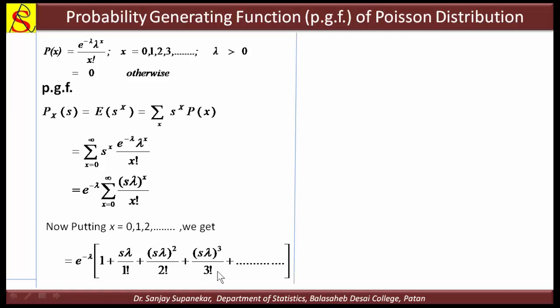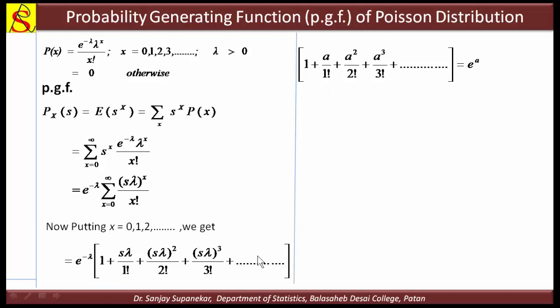Now we know one standard expansion: if 1 plus a upon 1 factorial plus a square upon 2 factorial, a cube upon 3 factorial, etc., then we get the expansion of e raised to a. So here we can compare these, and these are the same expansion. Here s lambda is nothing but a. So what is the answer of this expansion? e raised to a.